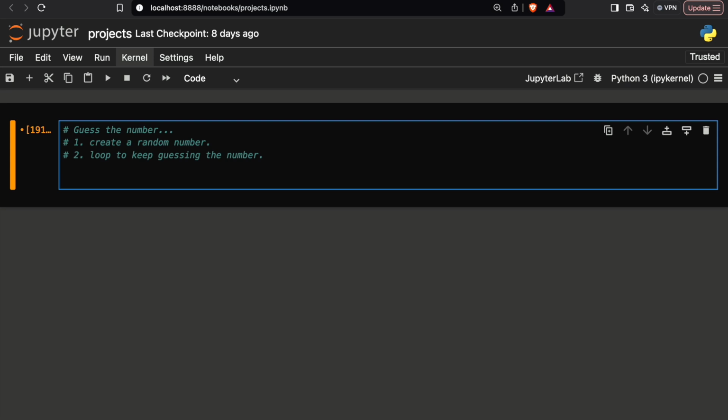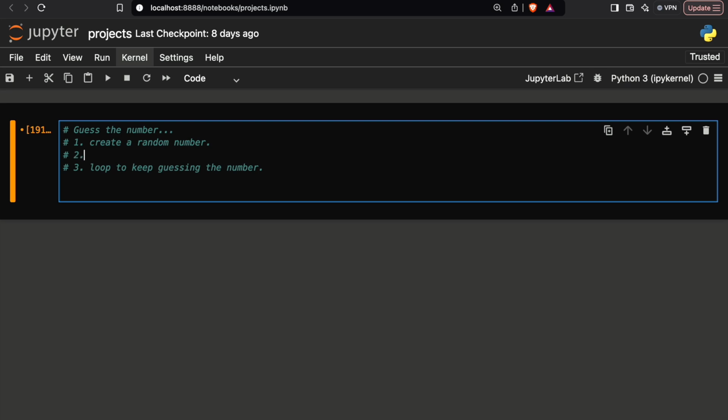This is the second step. Or one thing I can do: the second step will be that first we let the user guess the number, and the loop will be the third step.